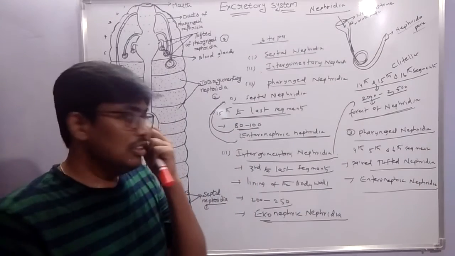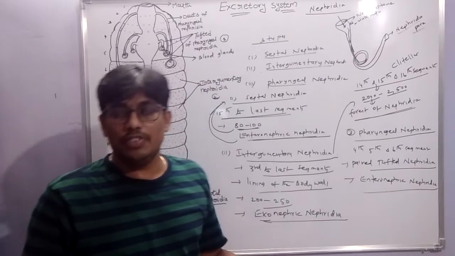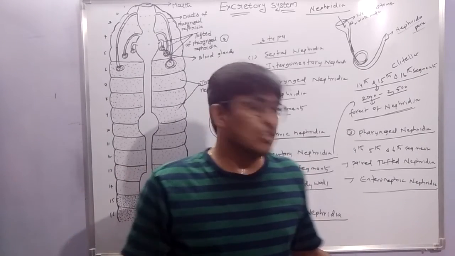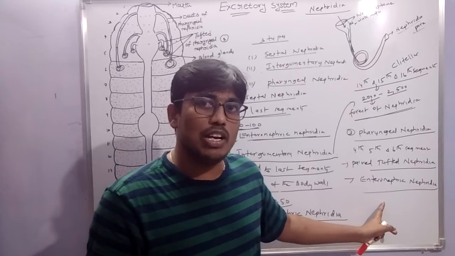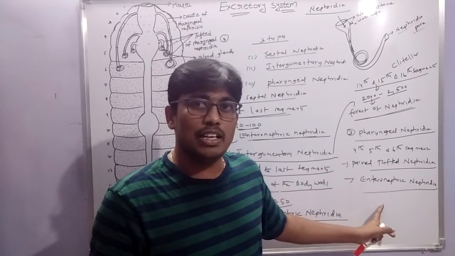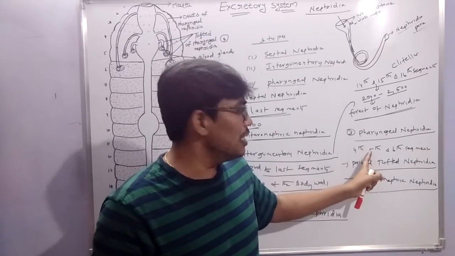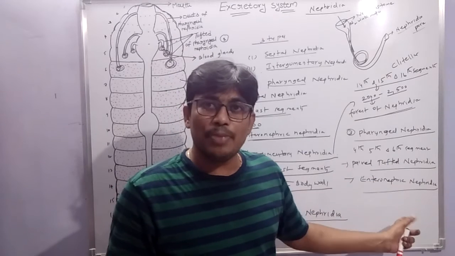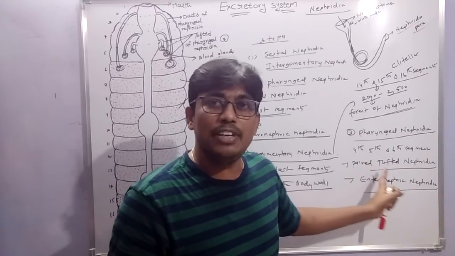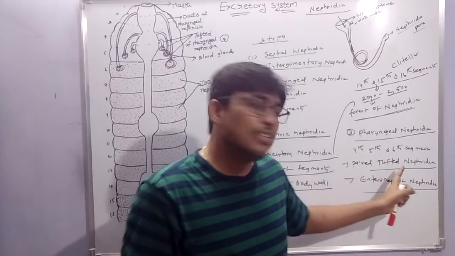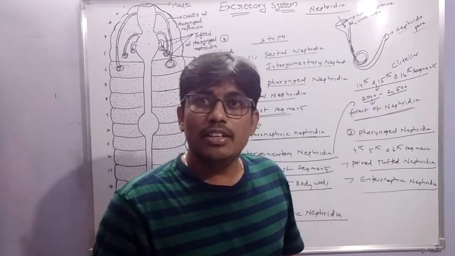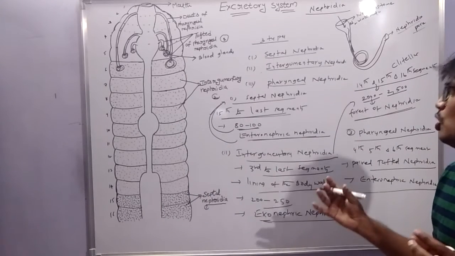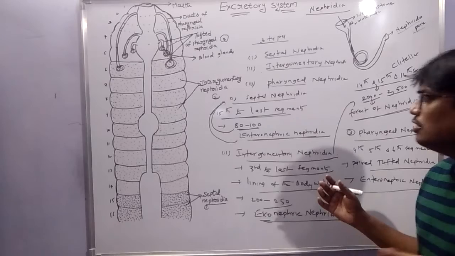It collects the nitrogen waste material, then discharges it into the intestine. So this type is called enteronephric nephridia. Paired tufted nephridia.